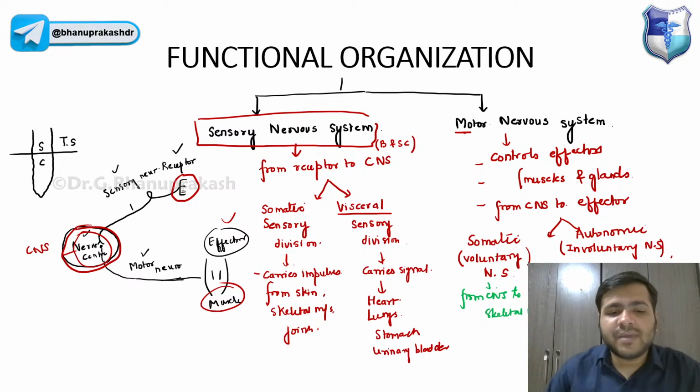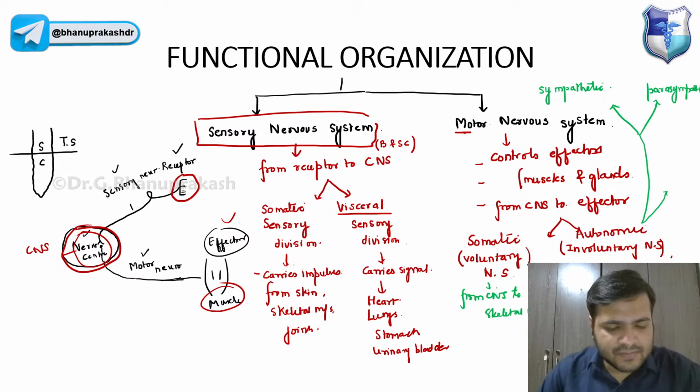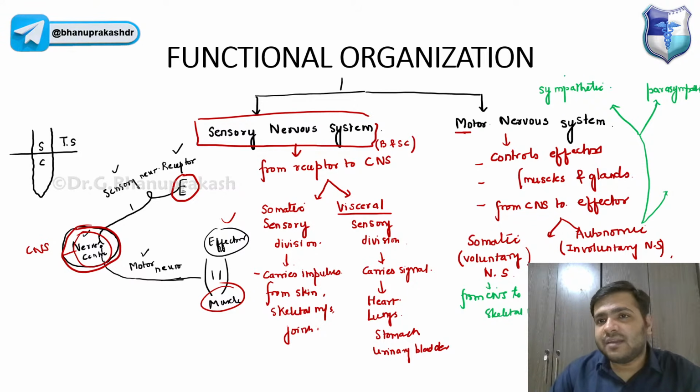But when we say autonomic, autonomic is again of two types. I'm just writing above because my space is there. You already know the names: sympathetic and parasympathetic. Sympathetic means the physical activity, in the form of the fight or flight hormone, right?